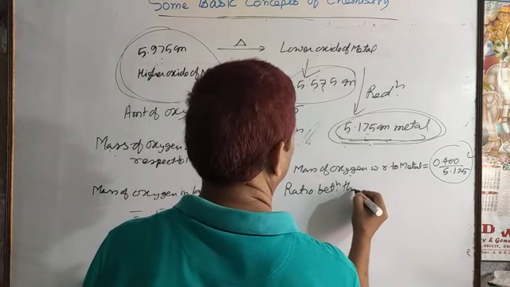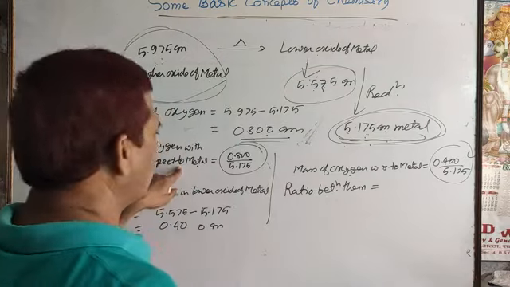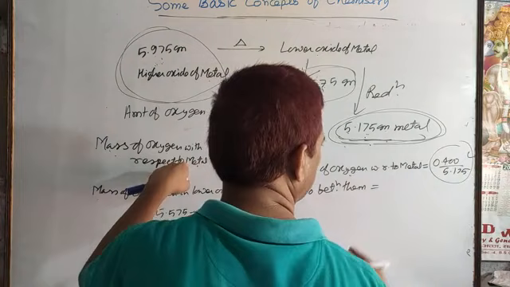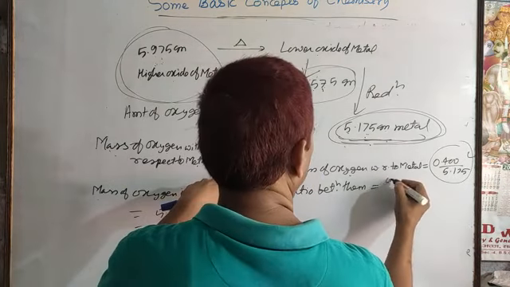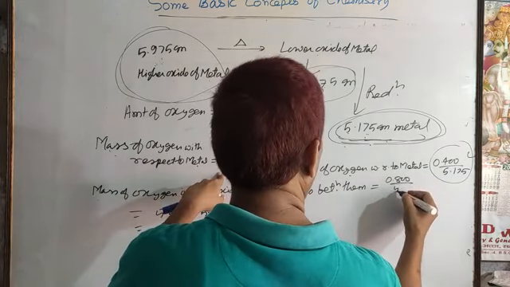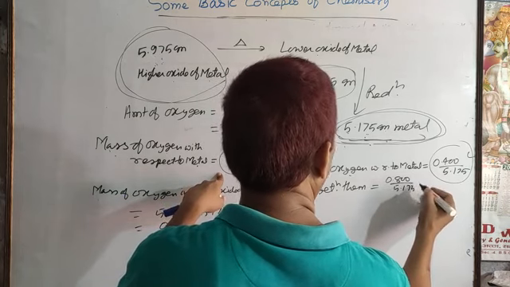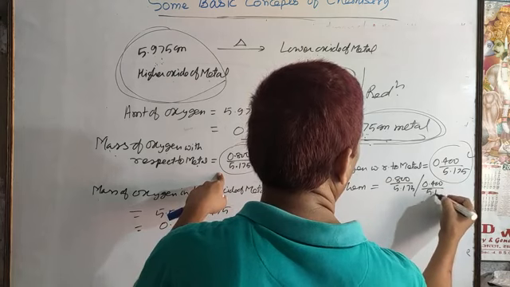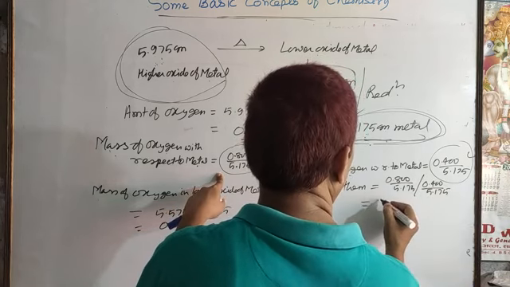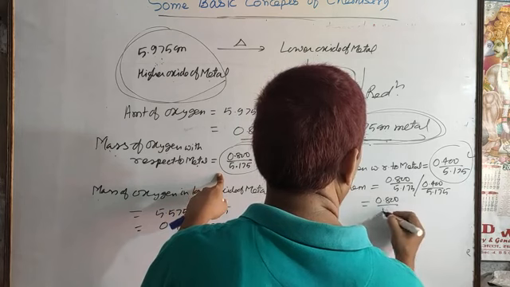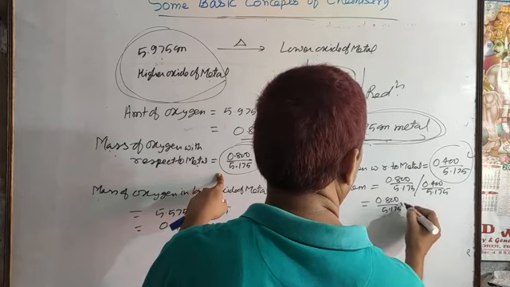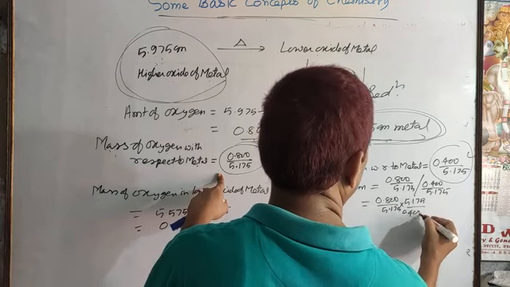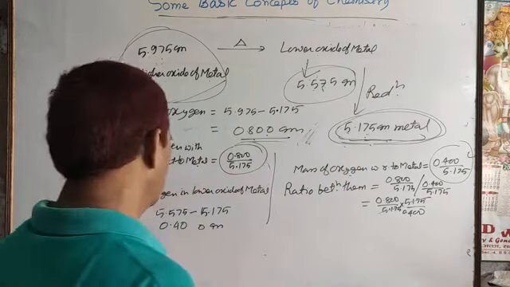So find the ratio: 0.800 by 5.175 divided by 0.400 by 5.175.